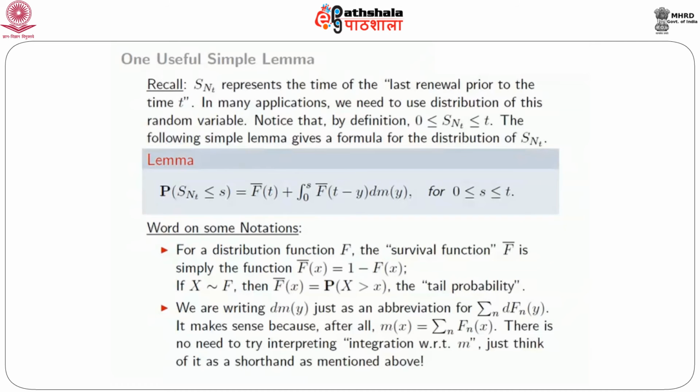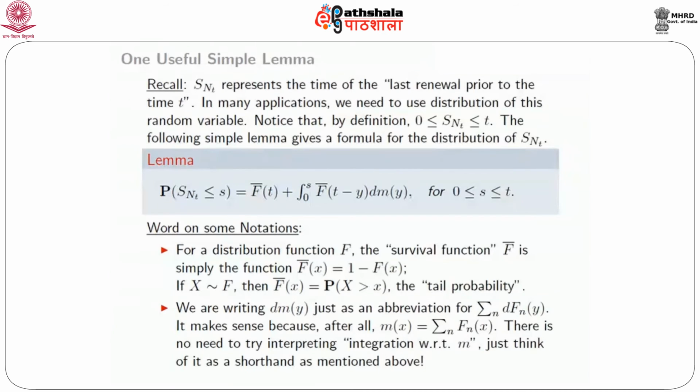Now, as I said, in many applications we will be interested in using the distribution of this random variable S_{N_t}. So this lemma gives you a formula for the distribution of S_{N_t}. So here is how it goes. This is the cumulative distribution function of S_{N_t}, probability S_{N_t} less than or equal to s. For s bigger than t, this cumulative distribution function is 1.